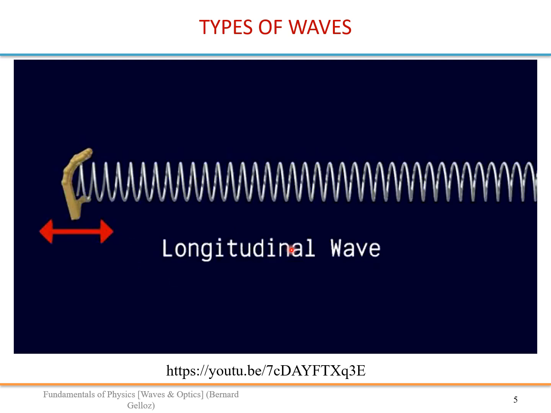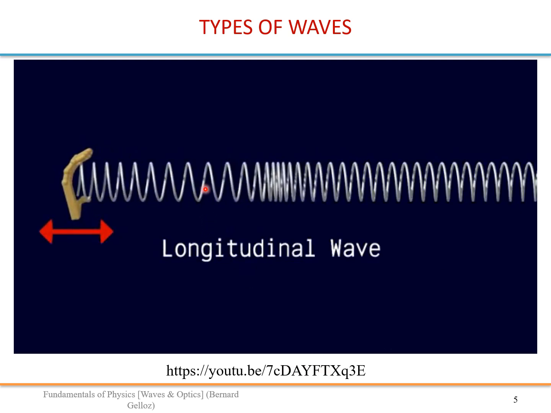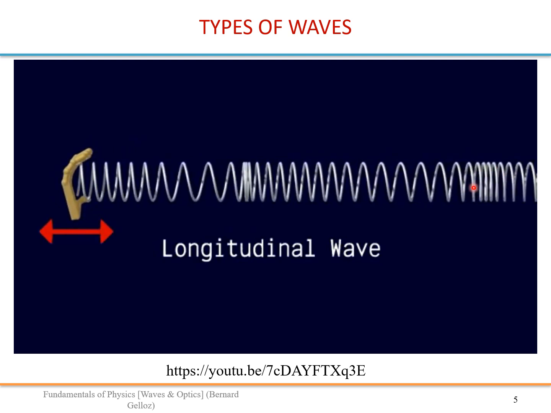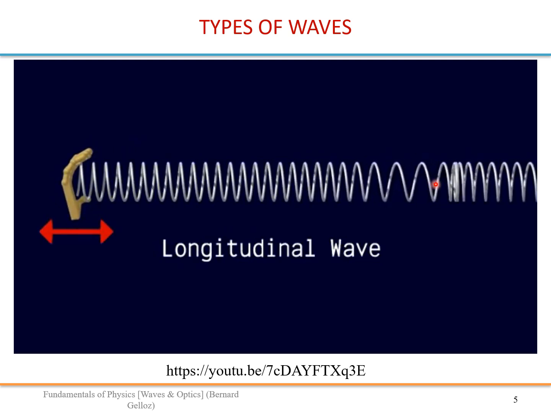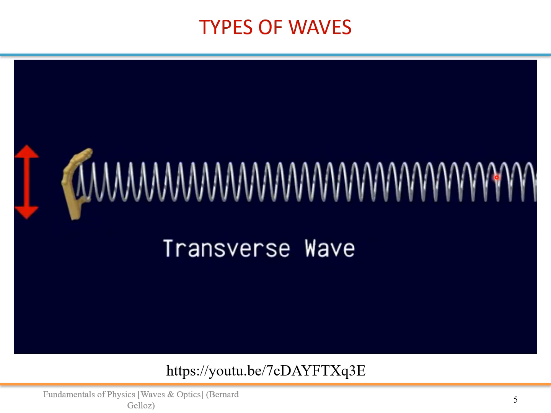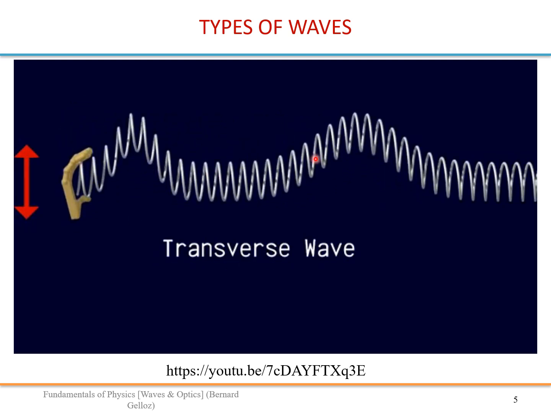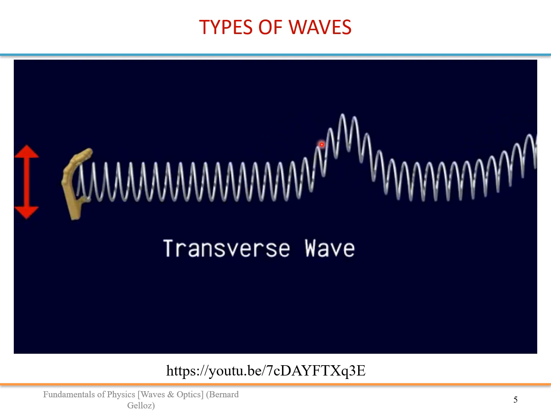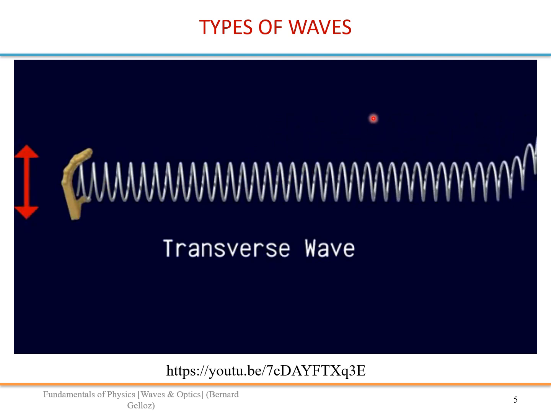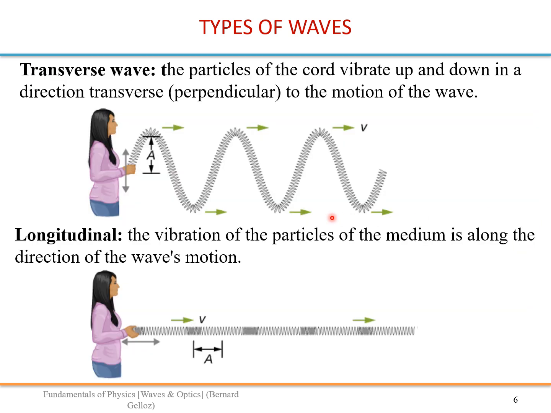Alright, so let's look at this wave. This defines a longitudinal wave. In a longitudinal wave, the disturbance that makes up the wave is along the direction in which the wave travels. Longitudinal waves are also referred to as compression waves. Spring is propagating. In a transverse wave, the disturbance that makes up the wave is perpendicular to the direction in which the wave travels. The disturbance, in fact, this time is perpendicular to the propagation direction. So this is illustrated here. This is a transverse wave.